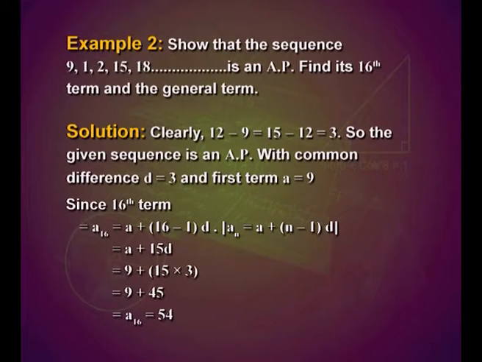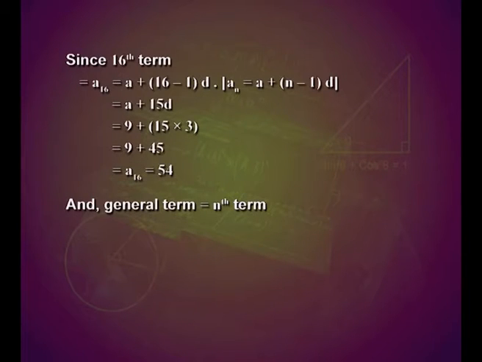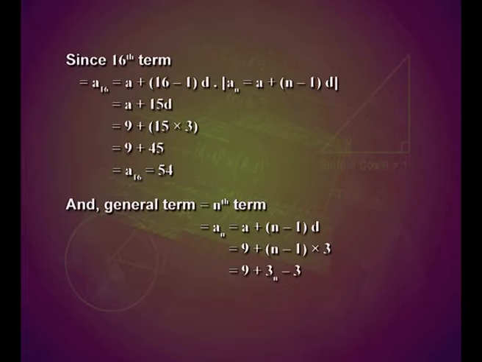So, the 16th term is equal to 54, and the general term, that is the nth term, will be obtained as a_n is equal to a plus (n minus 1) into d. On substituting the values, we have 9 plus (n minus 1) into 3, that gives us 9 plus 3n minus 3, that can be simplified as 6 plus 3 into n.